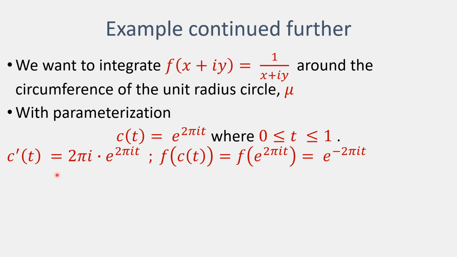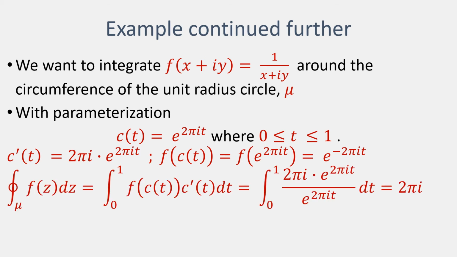So that's our derivative. We look at the value of our function, this function here, applied to the parameterized function. So that turns out to be the value of our function applied to this. And that, as we can see, is just this outcome here. Now we apply our integration technique. And what we find is that this integral is exactly the same as integrating between 0 and 1 this function, and that turns out to be the result of evaluating between 0 and 1 this function here.